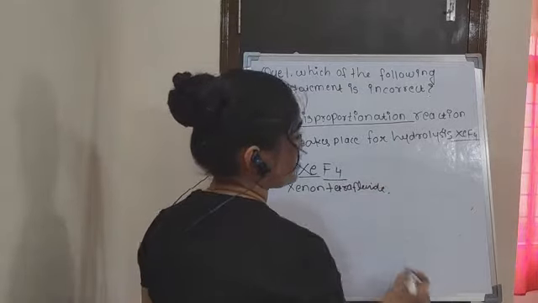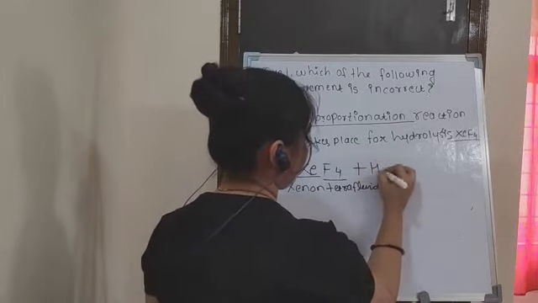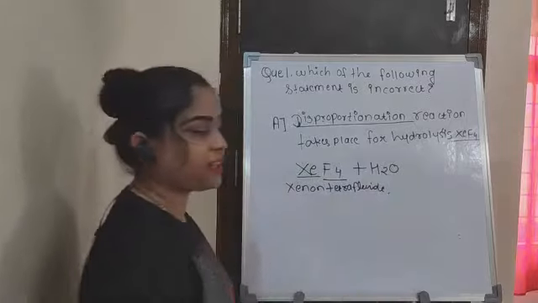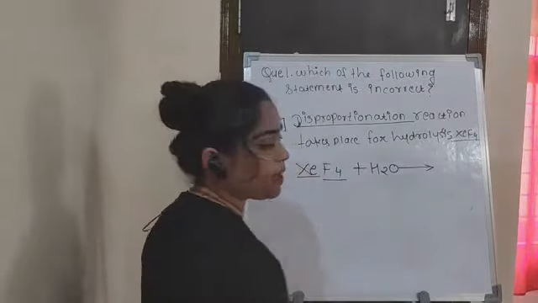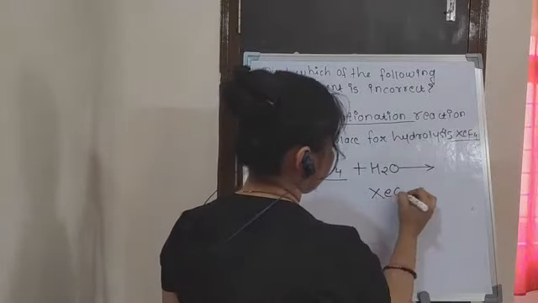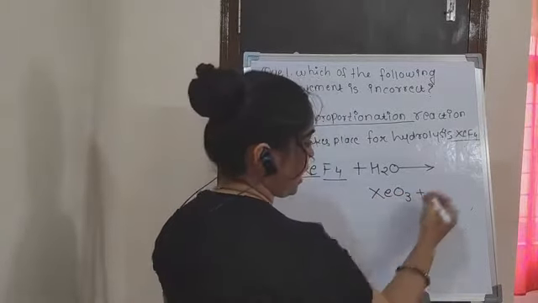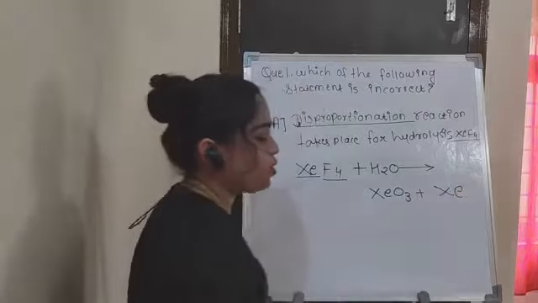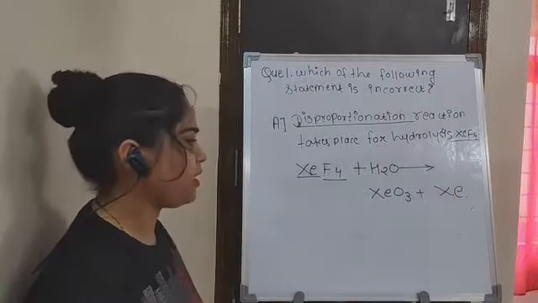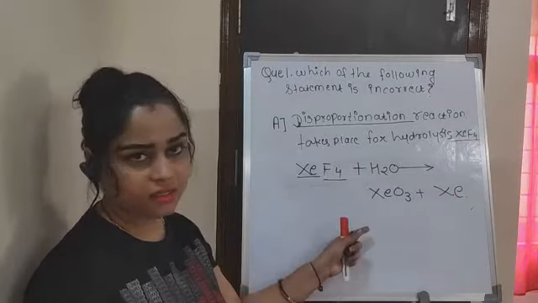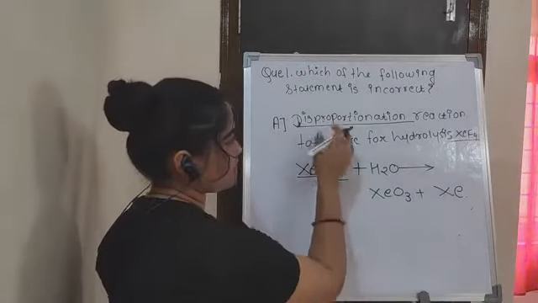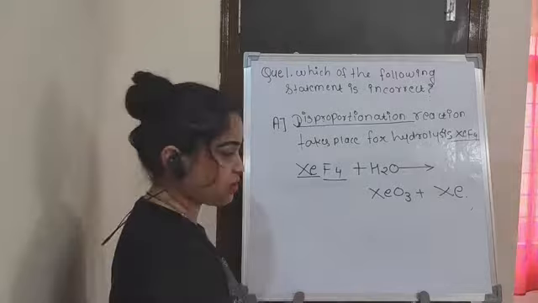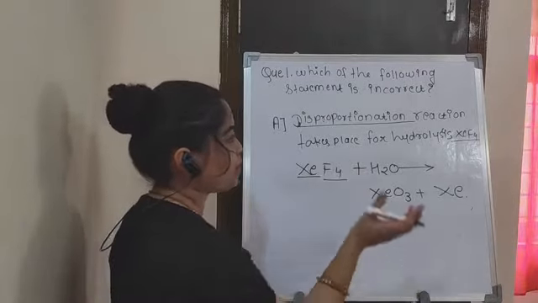For hydrolysis we require water. Hydrolysis means breakdown in the presence of water. So the compounds formed here are XeO3 plus Xe. We do not go into the detail of the balanced chemical equation. We just have to see whether this reaction is disproportionation or not, because we have to find out whether this statement is incorrect or correct.